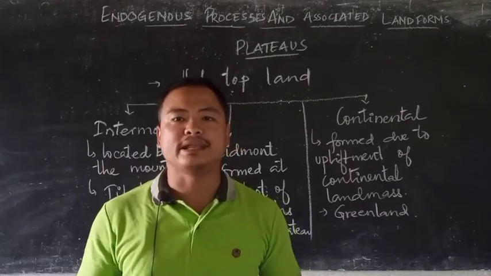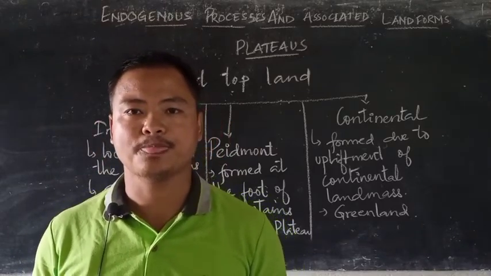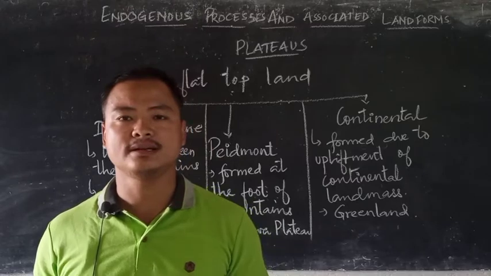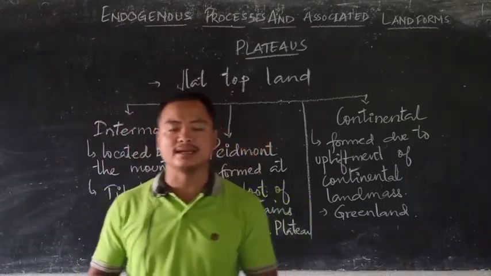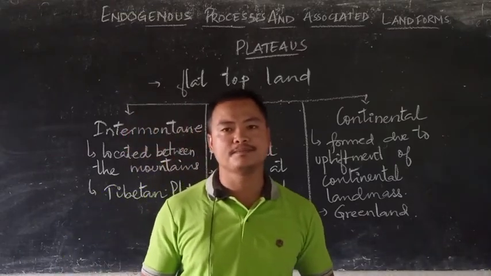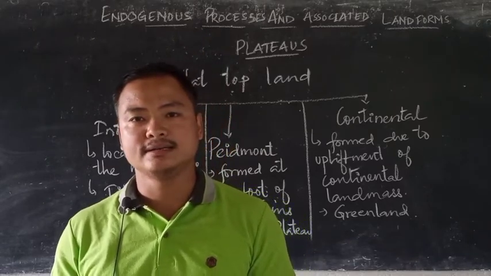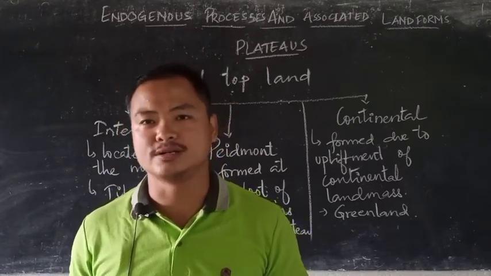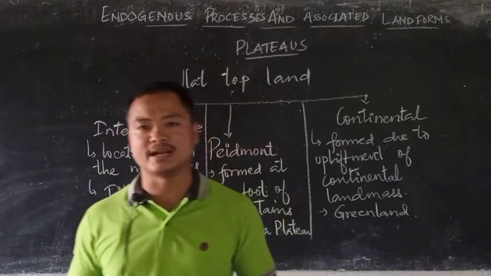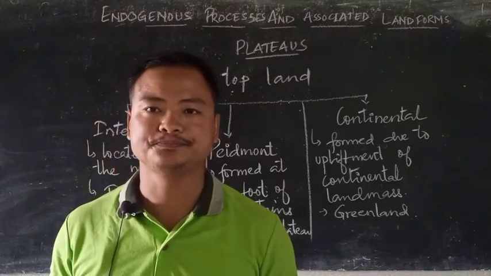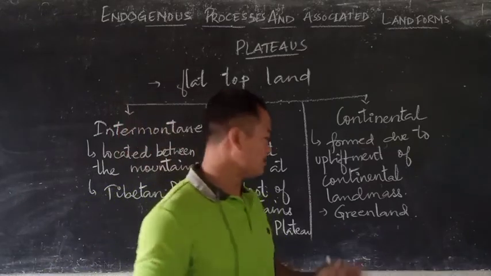The continental plateaus are formed due to tectonic movements. This usually happens when the pressure underneath the Earth's crust is applied in an enormous manner and results in an upliftment of a continental block that either comes out of the water or on the land itself. Such plateaus that are formed thereafter are known as continental plateaus. These plateaus are mostly surrounded by waters. For example, Greenland.